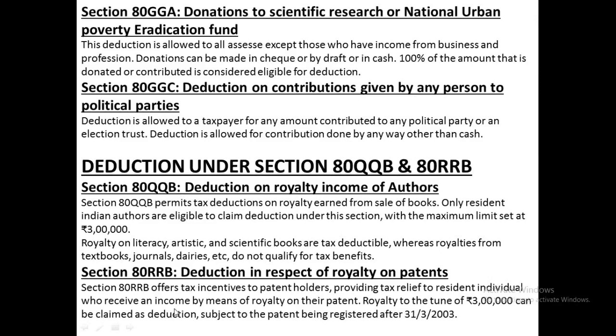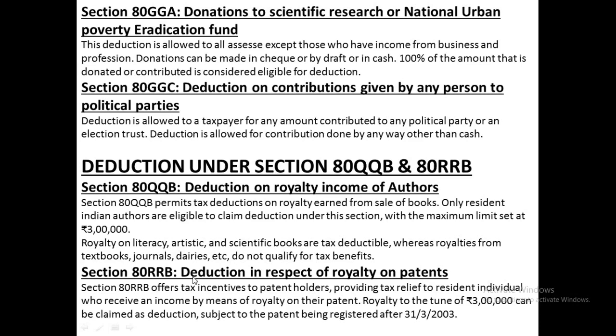If the assessee has got patents on the royalty or on the books, these two are regarding royalties. If the assessee is receiving any kind of royalty income, primarily it will be recorded under gross total income, taxable under income from other sources.